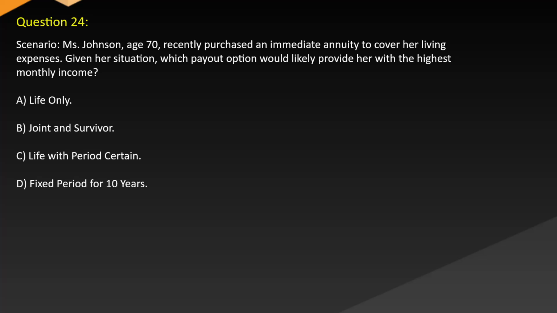Question 24. Scenario: Ms. Johnson, age 70, recently purchased an immediate annuity to cover her living expenses. Given her situation, which payout option would likely provide her with the highest monthly income? A. Life only. B. Joint and survivor. C. Life with period certain. D. Fixed period for 10 years.